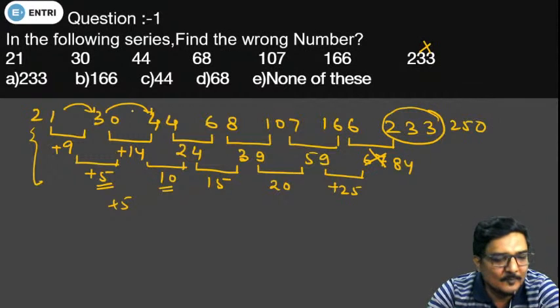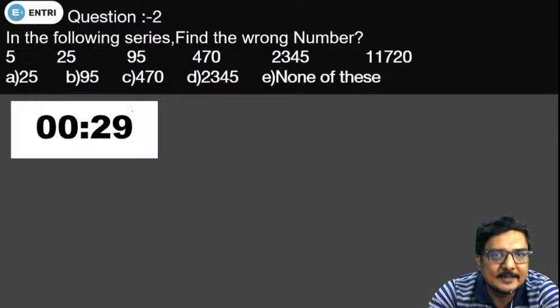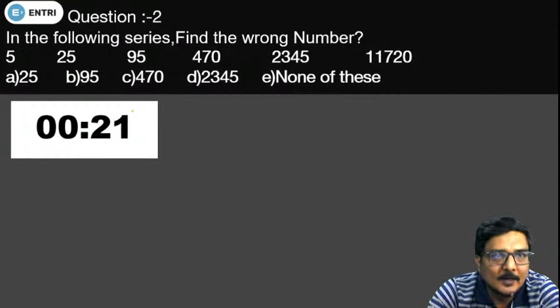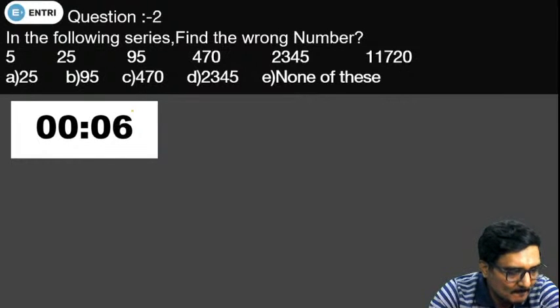Now moving to our next question, and the next question with the timer is this. Kiran Chand P has given the option A. Okay, Kiran. Now try to solve this series. What will be the wrong number in this particular series? Try to find the logic, and according to that logic, which number should be the wrong number?